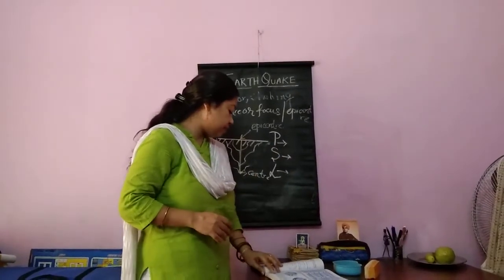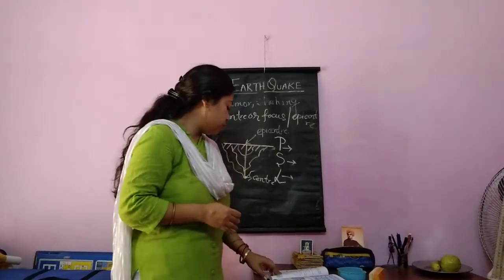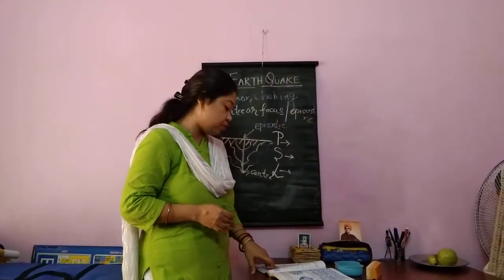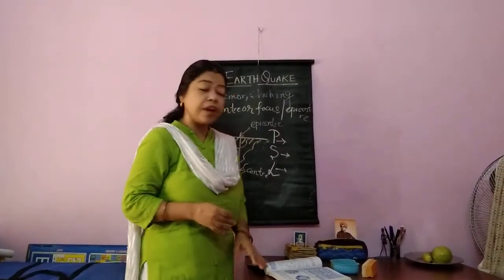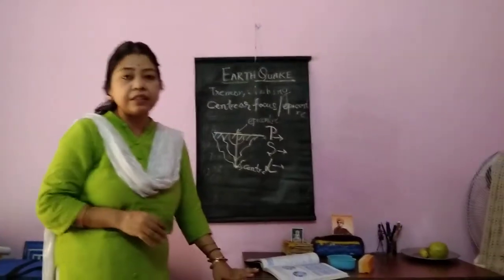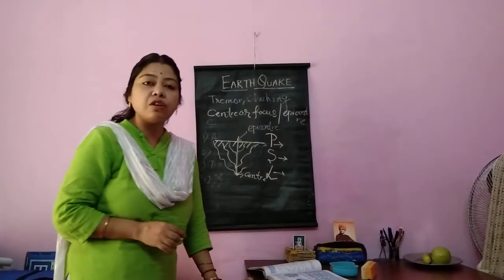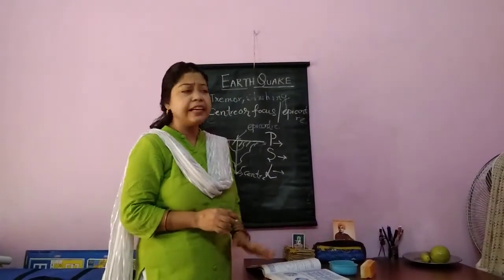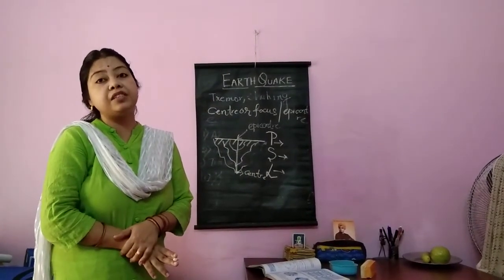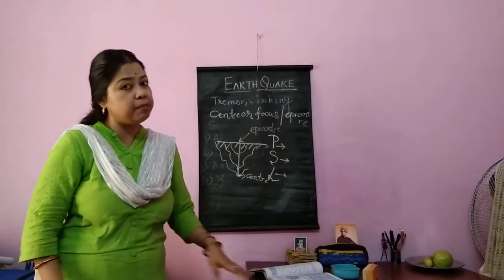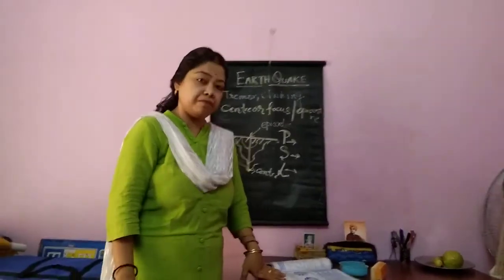Next is the secondary wave. It comes just after the primary wave. Its magnitude is 3.5 to 7.2 km per second. It passes deeper in the earth, and L wave moves on the surface of the earth. L waves, the full form of L wave is long wave. It is also called love wave. And you know which seismic wave is very much destructive? The L wave is very much destructive seismic wave. Very important. The L wave is very destructive seismic wave.